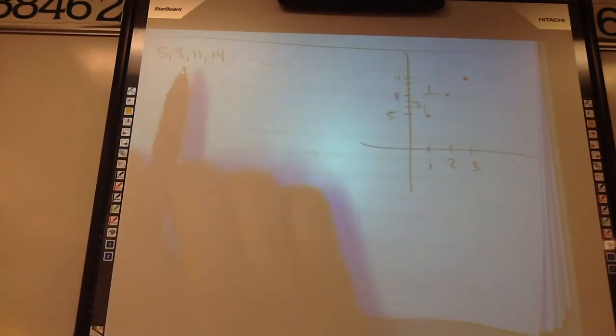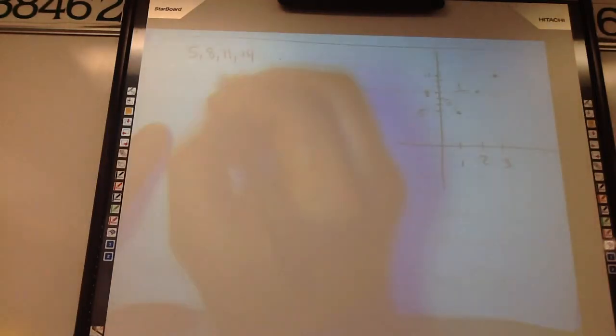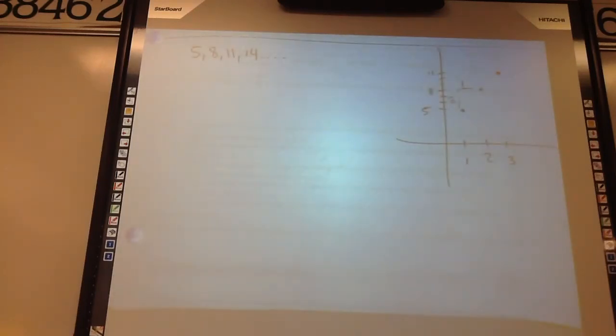So what's the slope of this sequence? We don't really call it the slope though. In that book that you're supposed to get, they called it the common difference. We can call it slope. We don't need crazy numbers. So what is the common difference or the slope? It's 3, right? You said 3 over 1.